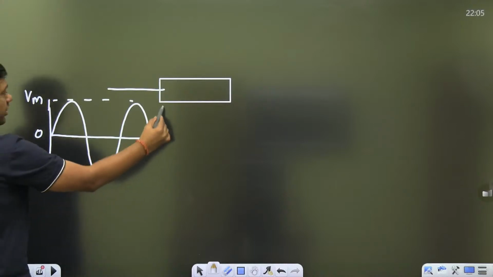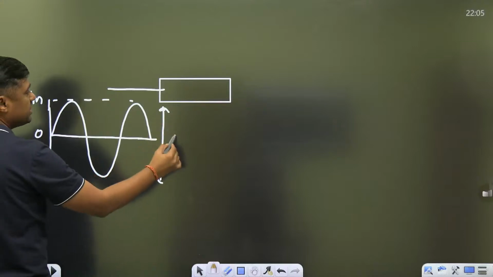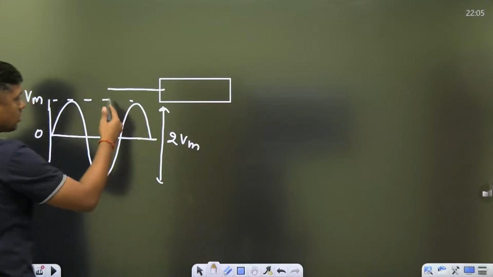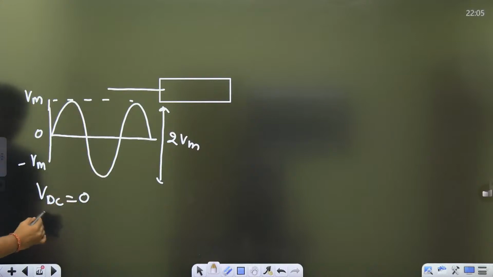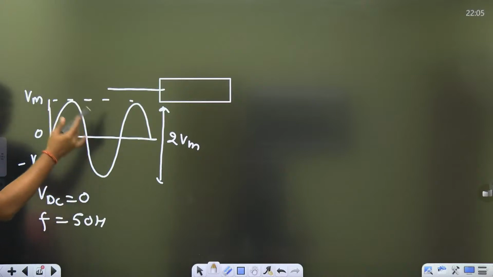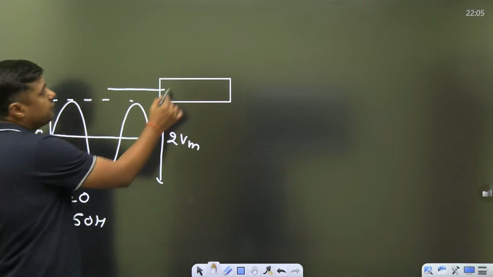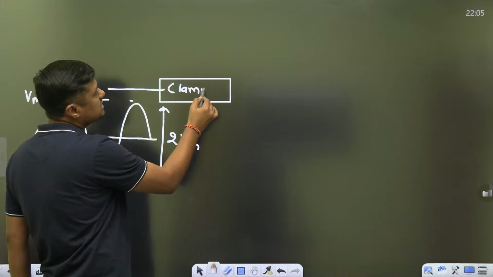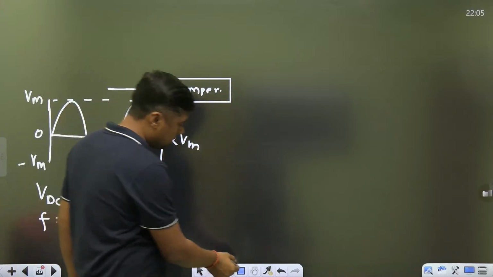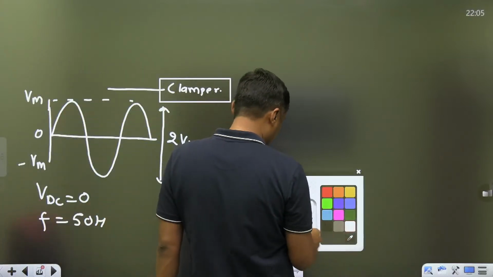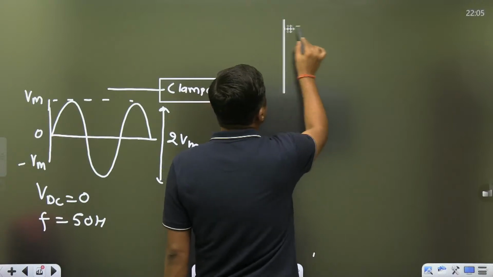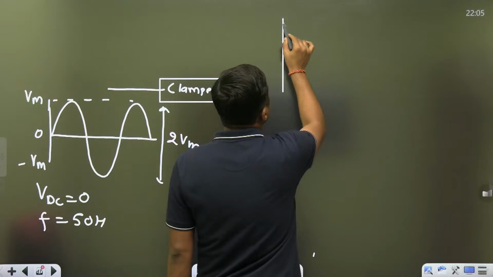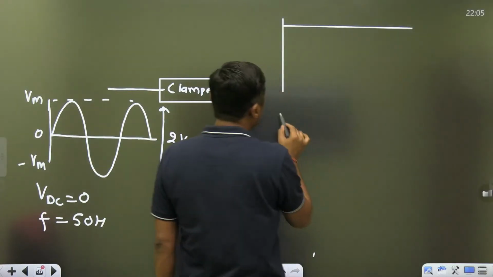So what is the swing of this? Swing means maximum minus minimum, so the swing is 2 Vm, that is called peak to peak value. DC value is 0, frequency is like 50 Hertz. So after passing through the clamper circuit, there may be two cases. First case like this. Second case like this.